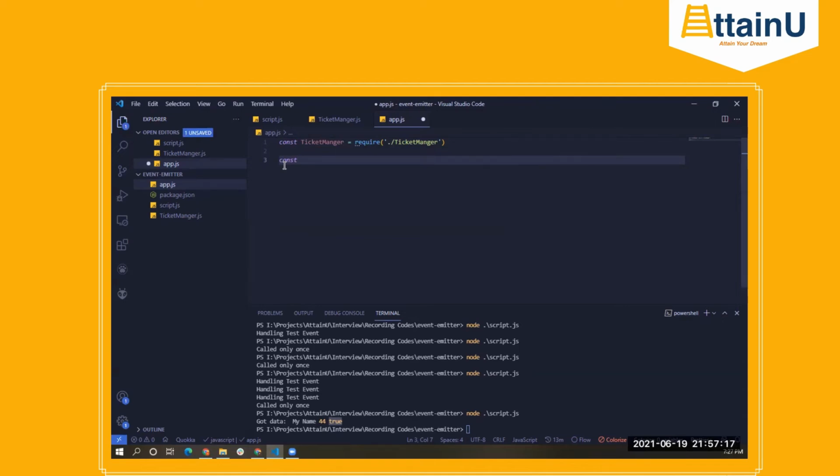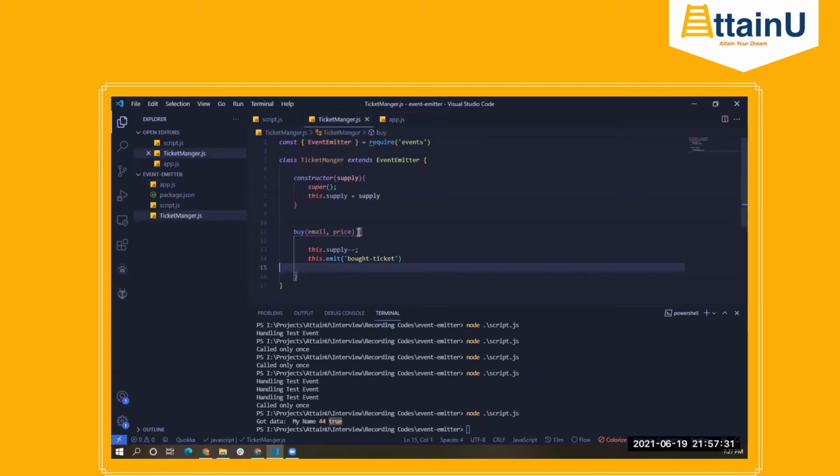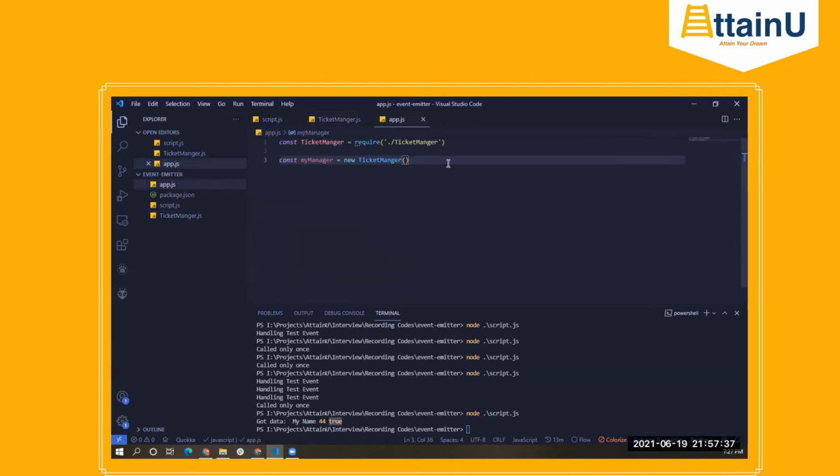So I'll say my manager, we can name it anything, new ticket manager. Remember, we had a constructor with a supply value argument, so here we'll be passing, let's say, 10. So this 10 is our initial value, the number of tickets that we can sell.